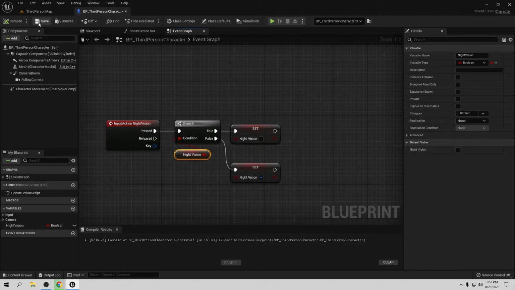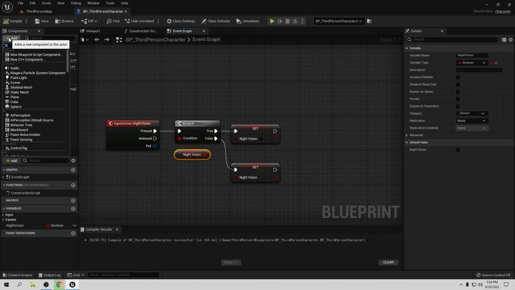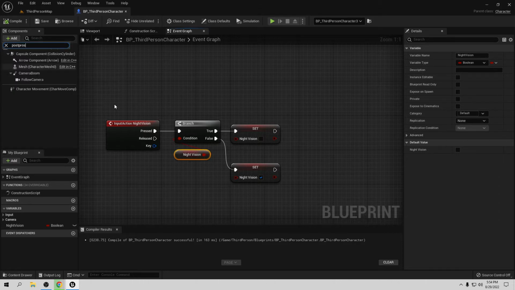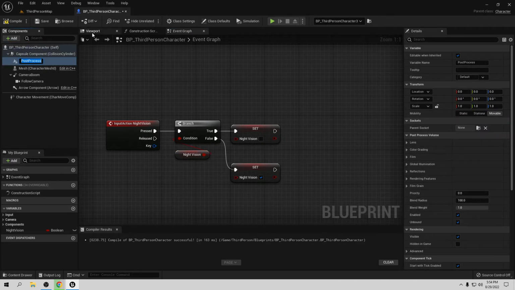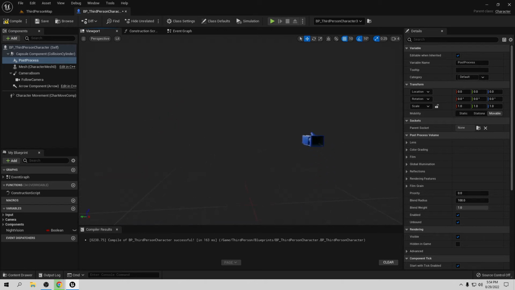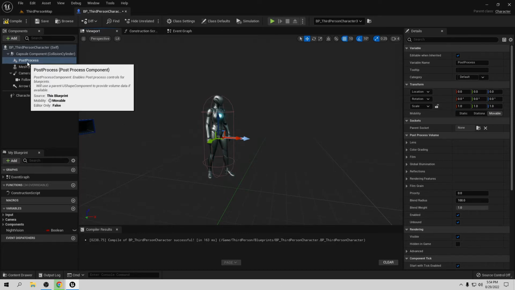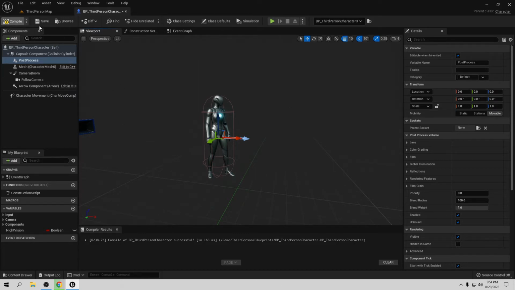So let's compile and save. After this, we need to change the vision. The easiest way is to create it with the post process. So in here, we add the set post process. Okay, so post process, there you go. If you see the viewport, you don't see anything, because the post process is going to take all the space from this blueprint. So it's always going to have this post process. That's perfect. So let's compile and save.